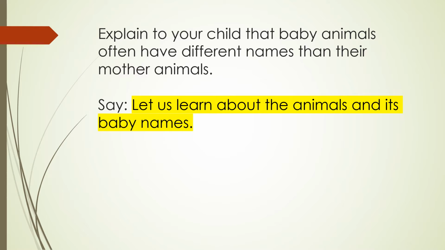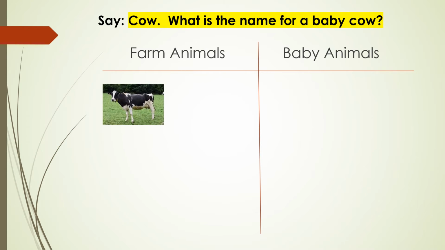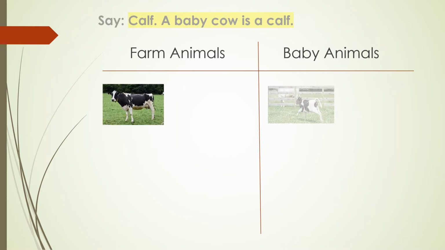Explain to your child that the baby animals often have different names than their mother animals. Say, let's learn about the animals and their baby names. Say, cow. What is the name for a baby cow? Calf. A baby cow is a calf.